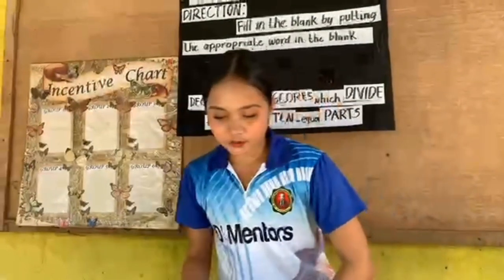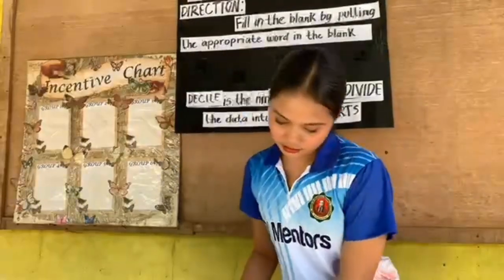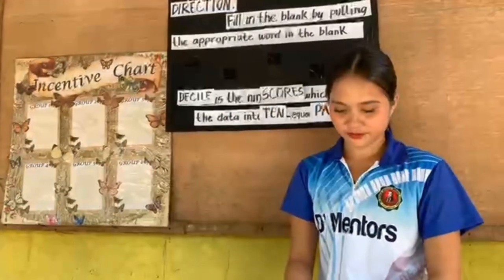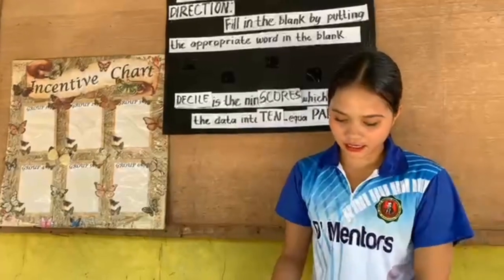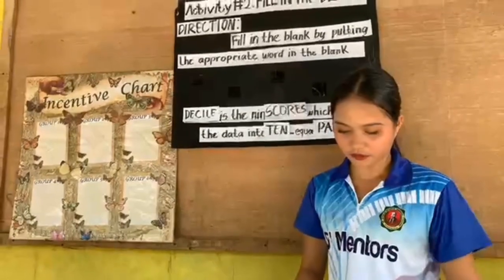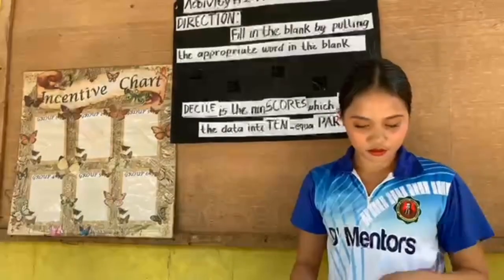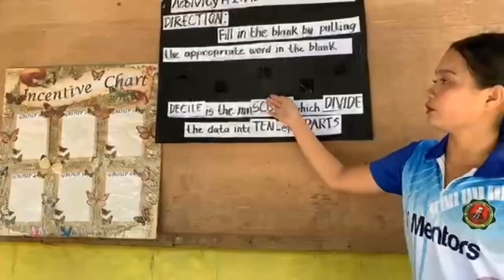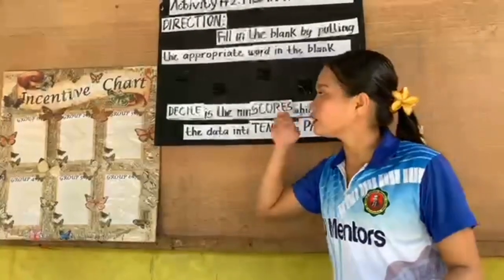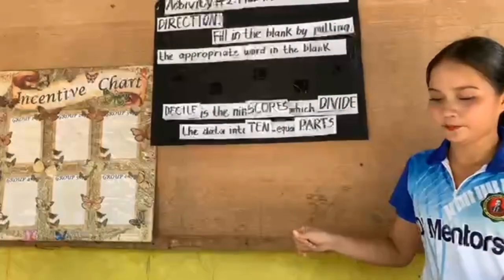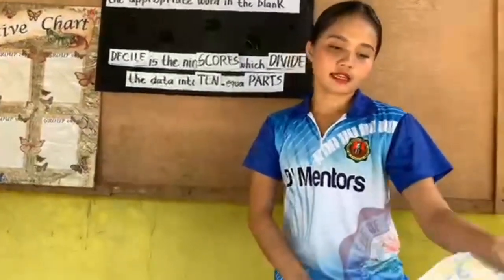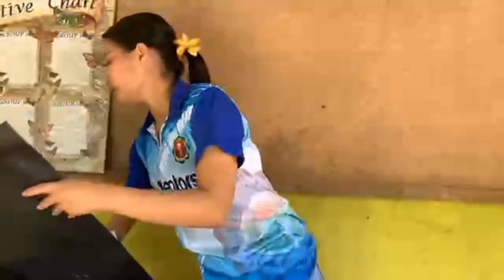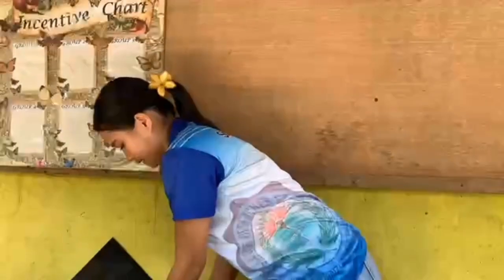So from the objectives that I gave earlier, who has an idea what our topic is for today? Since you answered this Activity number 2, our topic for this morning is all about decile. So what is a decile? Anyone who can answer what a decile is or have an idea what a decile is?